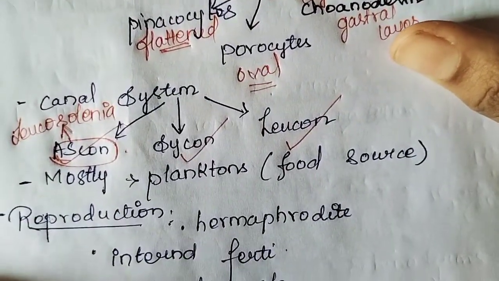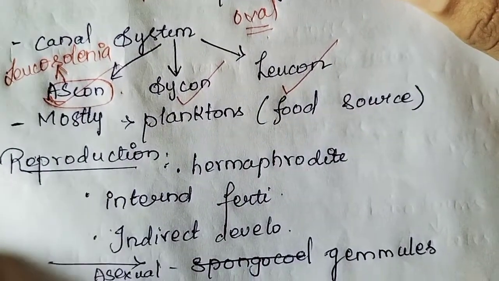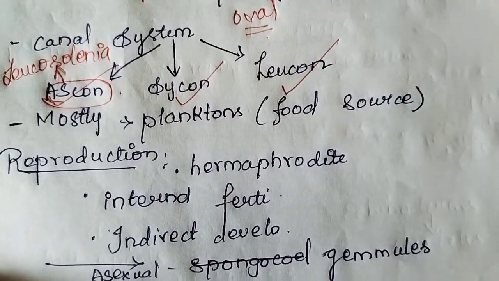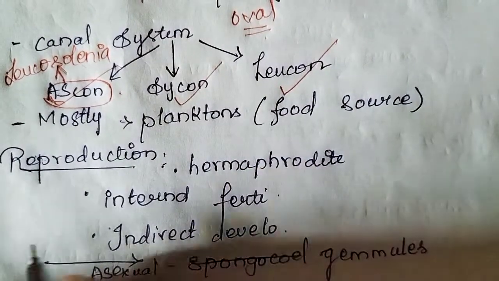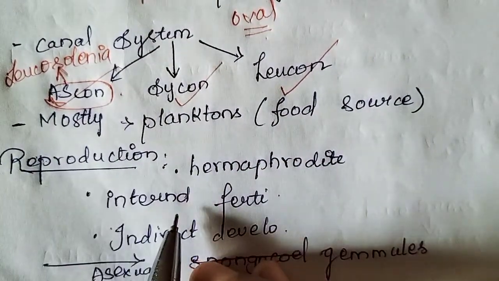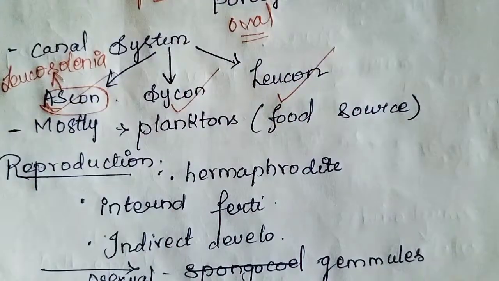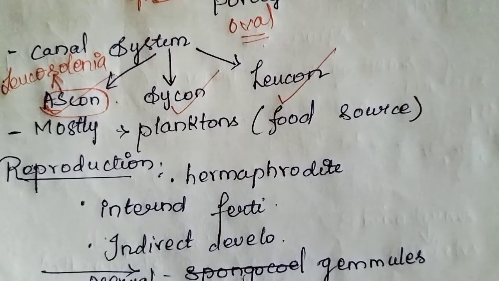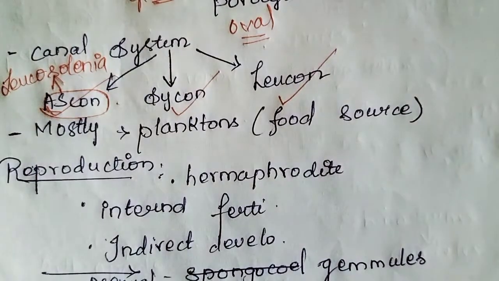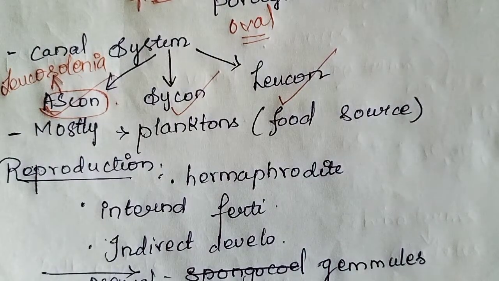The next one is reproduction. Sponges are hermaphrodite animals. What does hermaphrodite mean? Their sexes are not separate; both sexes are within a single body.